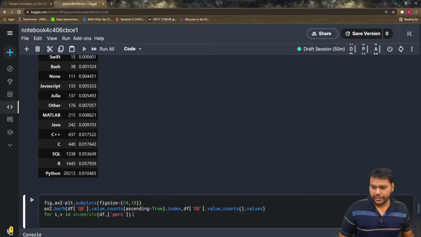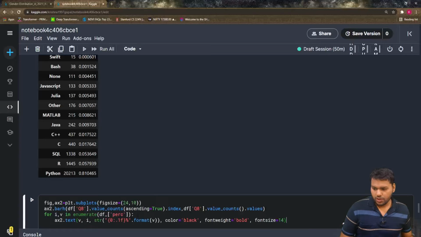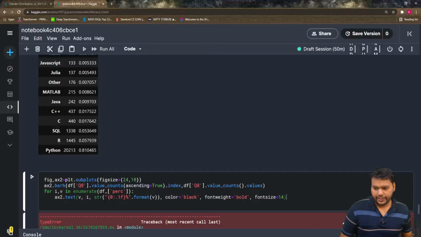So we have to write a for loop with index, value in enumerate of df percentage, and with the annotation we can pass ax.text, which takes the value and the index. Then we take the string format of the value, the color is black, the font weight is bold, and the font size is that much.